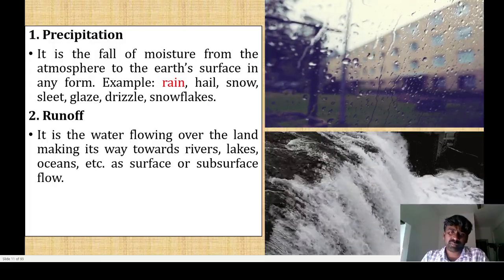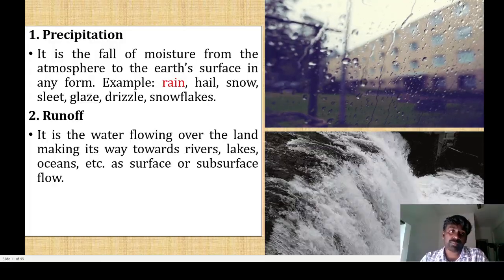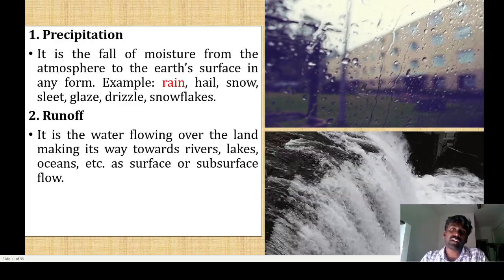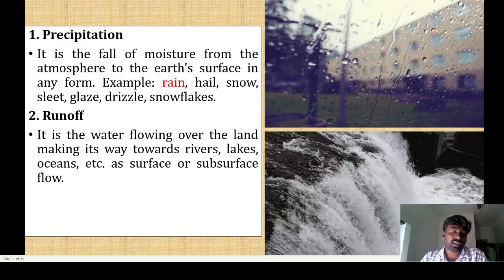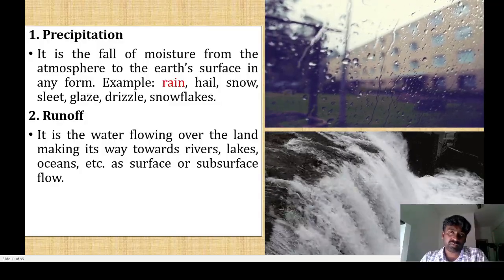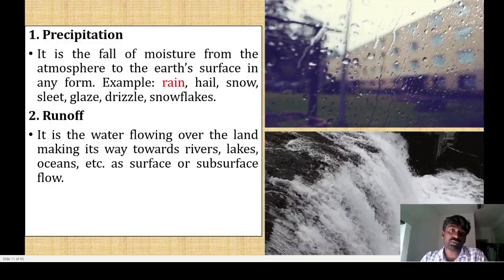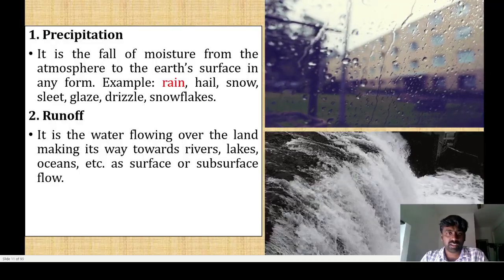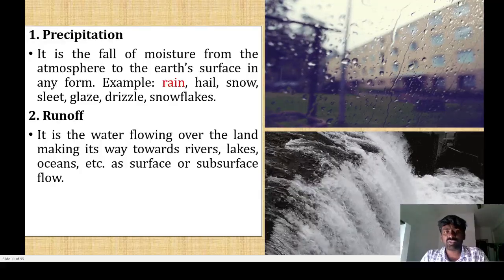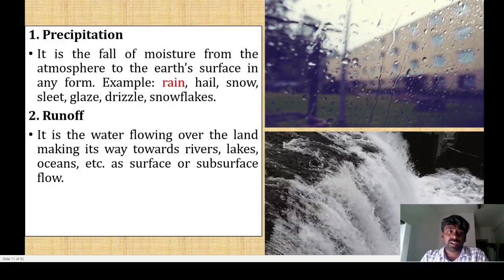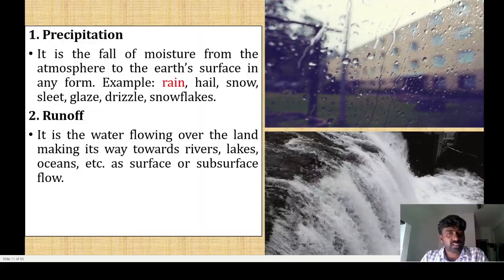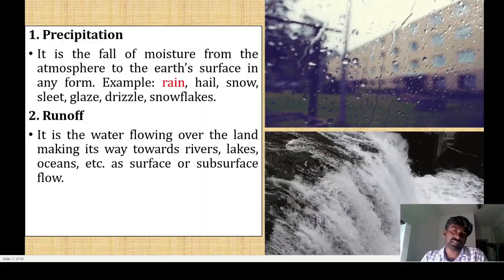Precipitation is nothing but the fall of moisture from the atmosphere to the earth surface. Fall of moisture is the fall of moisture in the form of rain, in the form of water, whatever it may be. It is in any form, for example, rain, hail, snow, sleet, glaze, drizzle, and snowflakes. So the moisture comes from the atmosphere and reaches the earth surface. It is called precipitation.